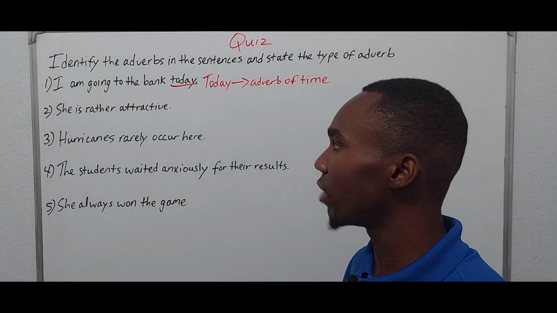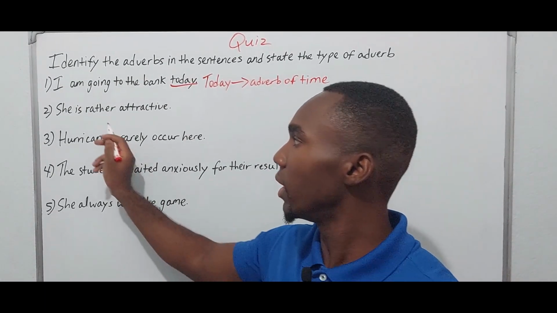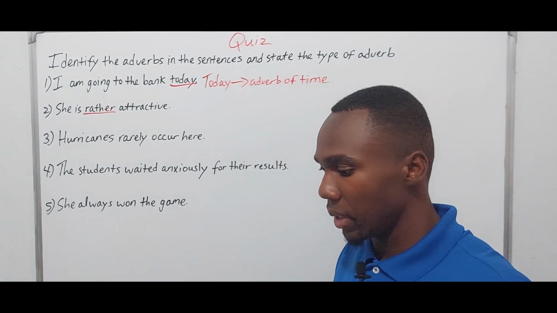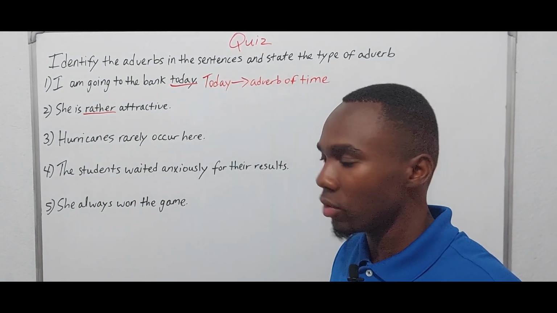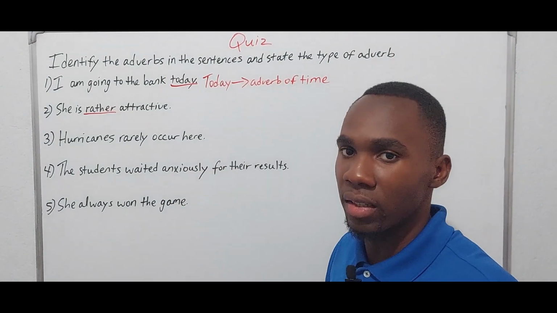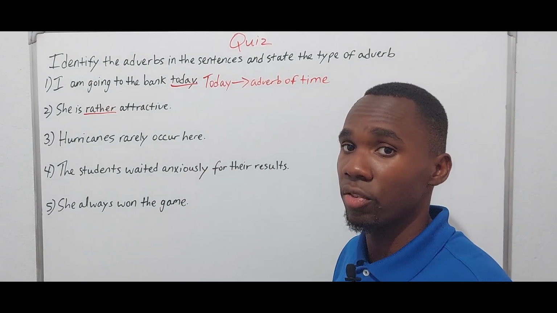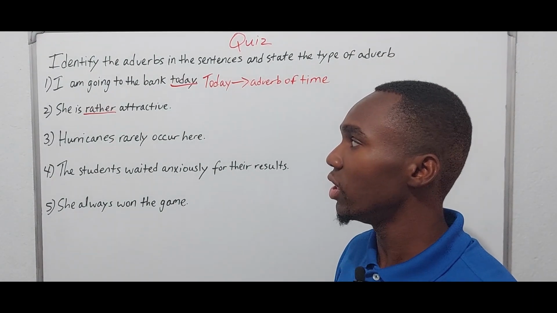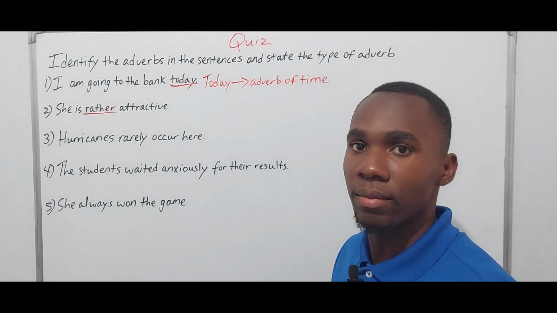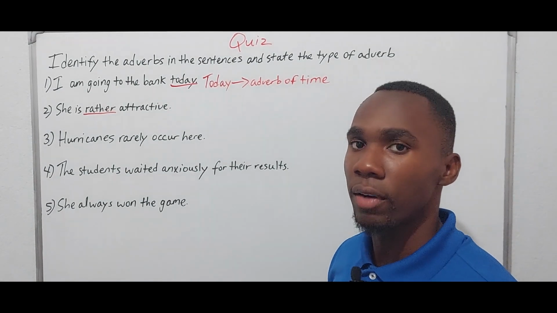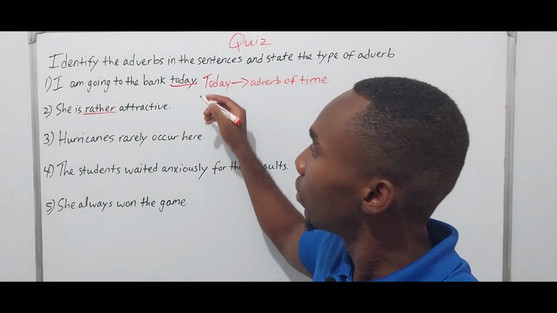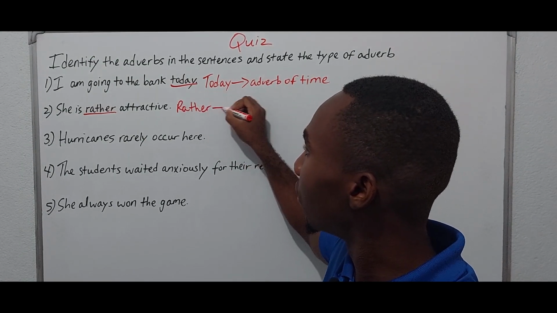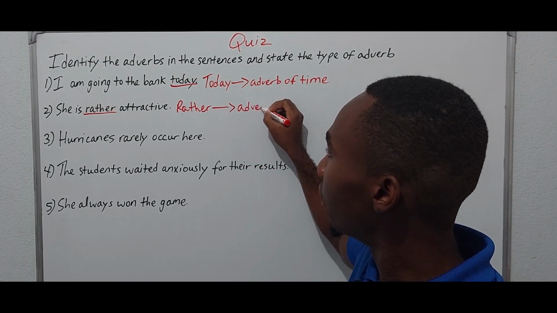2, she is rather attractive. So our adverb here would be rather. And rather is adding an amount to the attractiveness, adding a small amount to the attractiveness, right? So yeah, she's attractive to an extent, or to a greater extent, right? So rather would therefore be an adverb of degree.